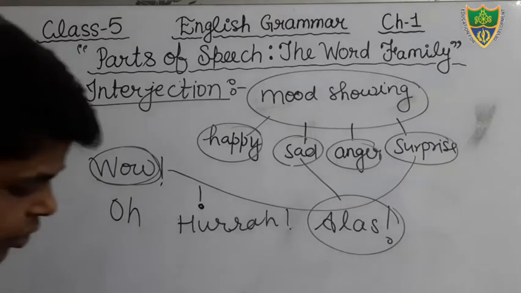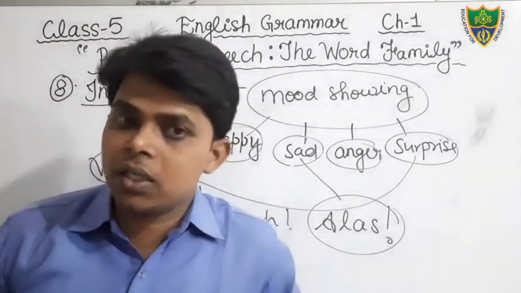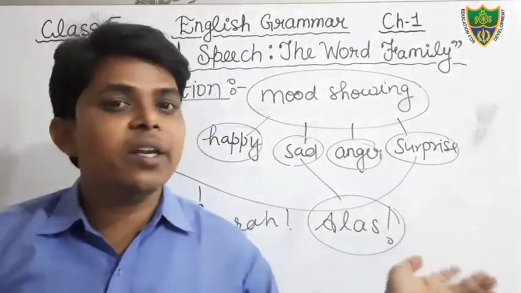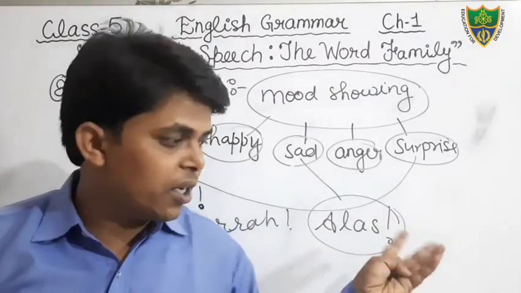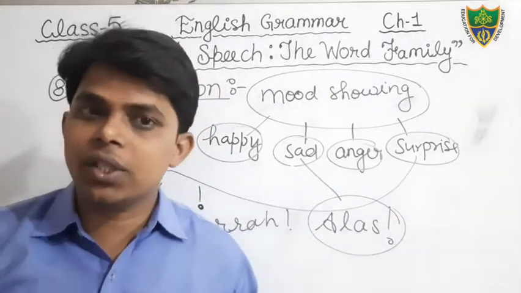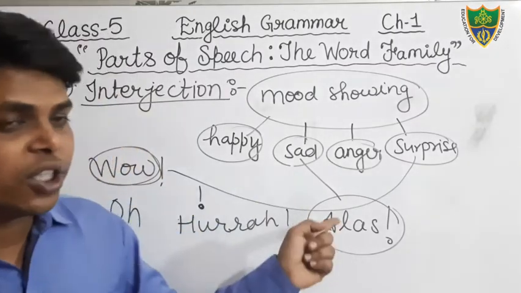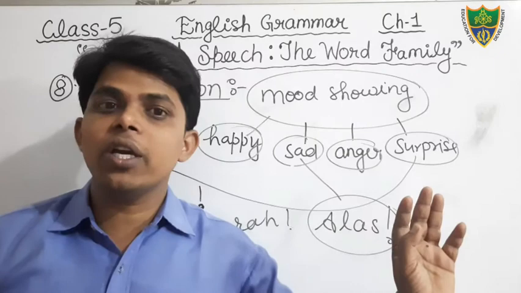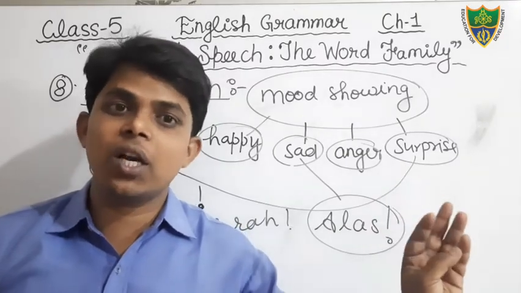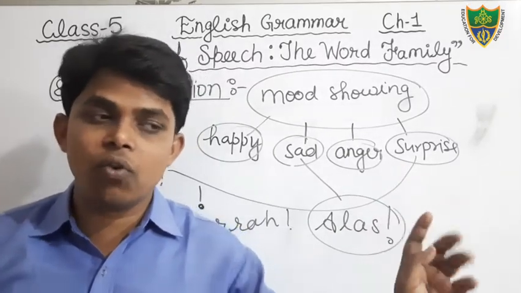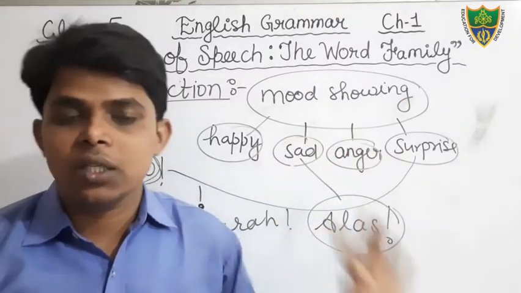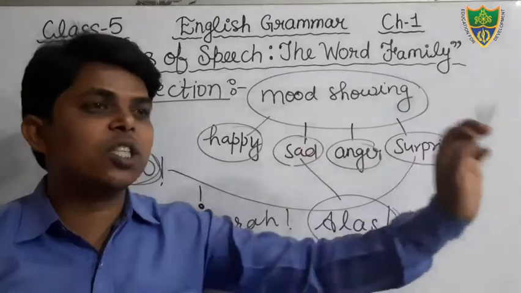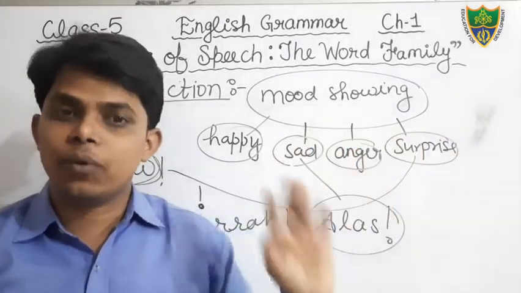So students, today we have read preposition, conjunction and interjection, and their definitions. Preposition is a relation showing word. It denotes the relation of a noun or pronoun with the other words given in the sentence, and generally we find the preposition just before the noun or pronoun.